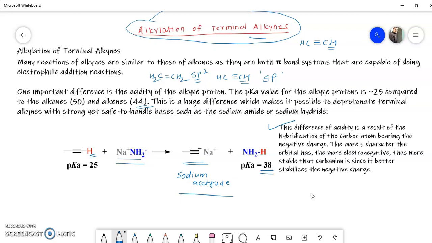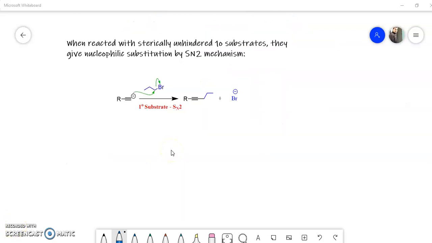Let's see further the alkylation of alkynes. Now, when this sodium acetylide reacts with an alkyl halide, for example a primary alkyl halide, that is, a sterically unhindered primary substrate, it acts as a nucleophile and attacks this carbon to remove the bromine.